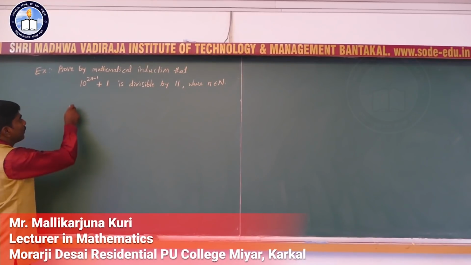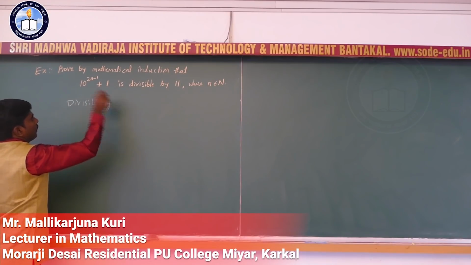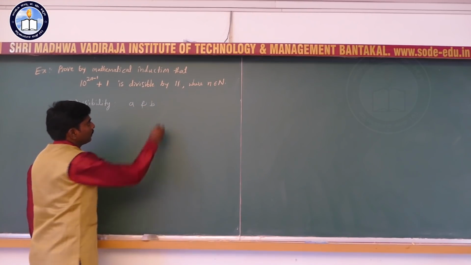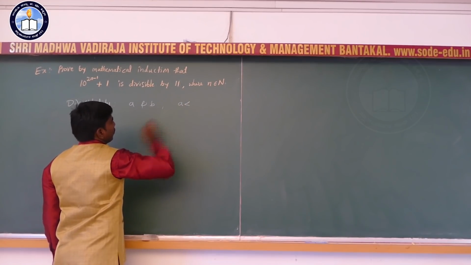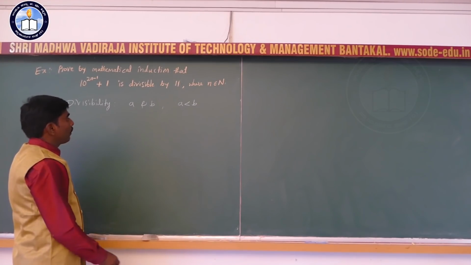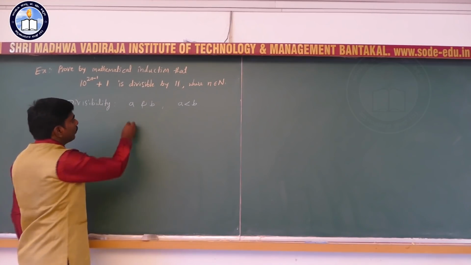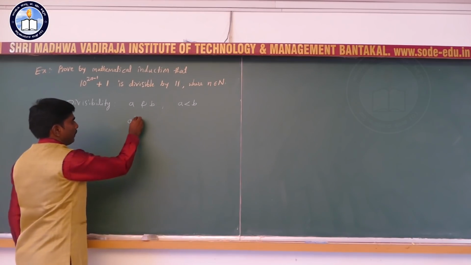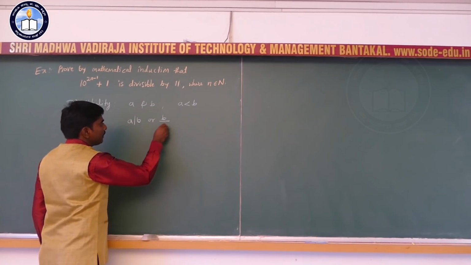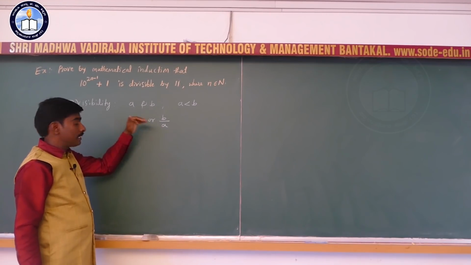First we understand the definition of divisibility. A and B are any two numbers such that A is less than B. Here I am going to say B is divisible by A, or A divides B, or B is divisible by A, also known as A divides B.